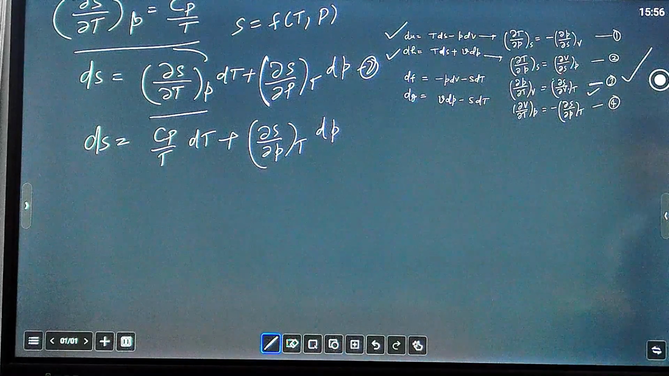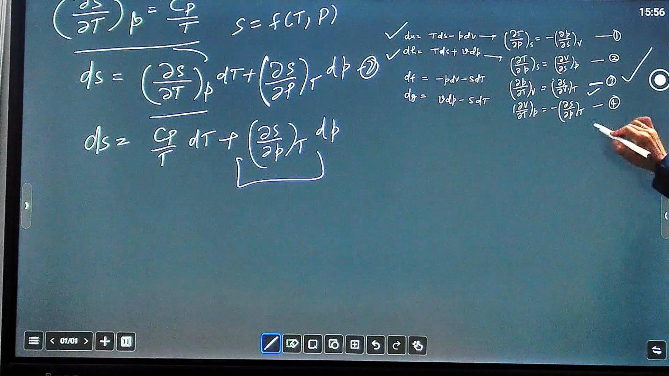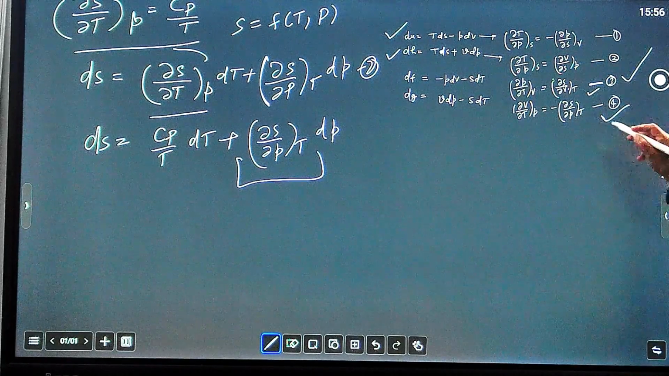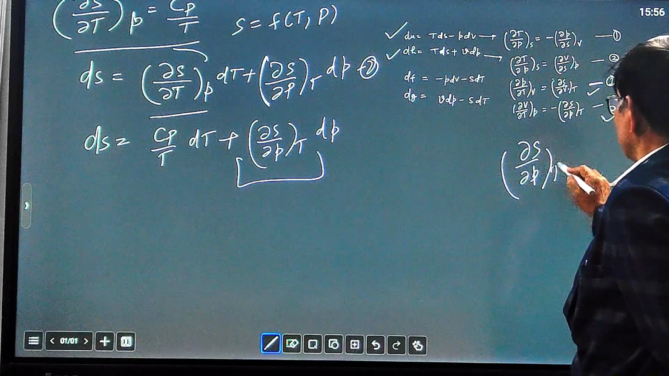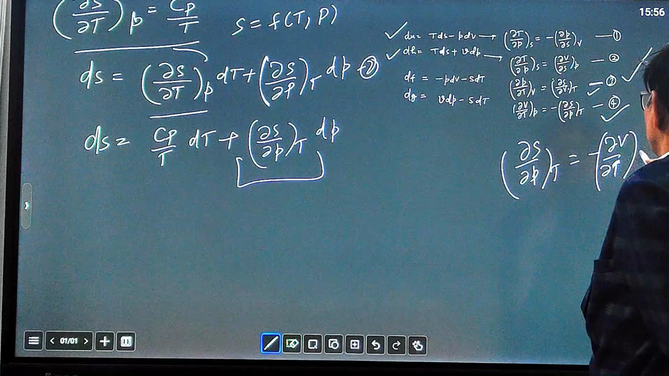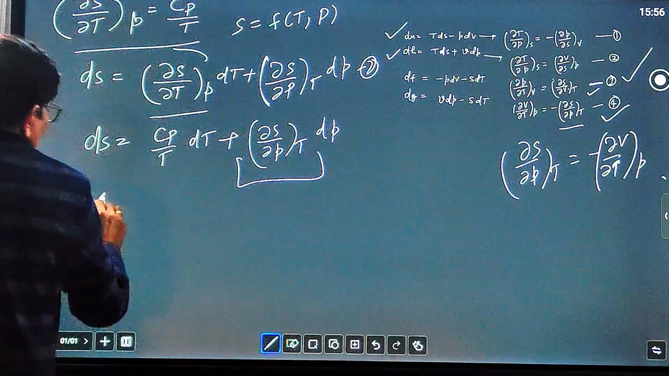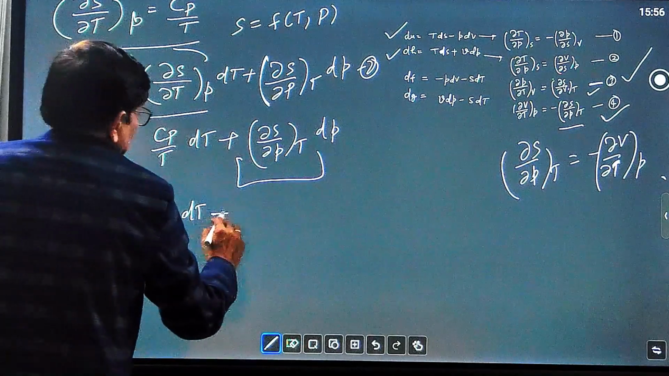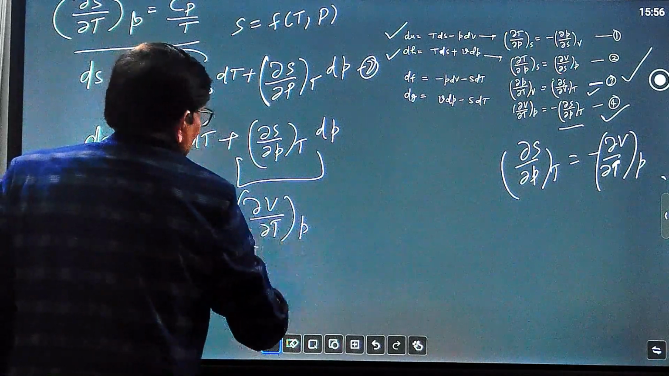Now comparing this parameter from the Maxwell relations, you can see the fourth Maxwell relation, which we have taken for the Gibbs energy function. So replace del S over del P at constant T from here: del S over del P at constant T equal to minus del V over del T at constant P. Replacing this value, you can write dS equal to Cp by T dT minus del V over del T at constant P dP.